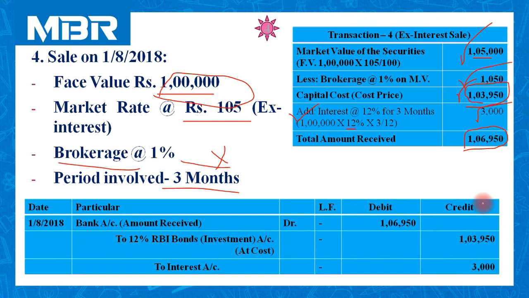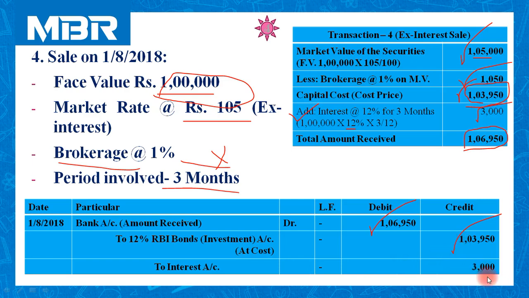1st August 2018, bank account debited, that is the total amount received, 1,06,950. Investments sold, so to investment account 1,03,950 at cost price, and interest involved in this transaction is rupees 3,000.